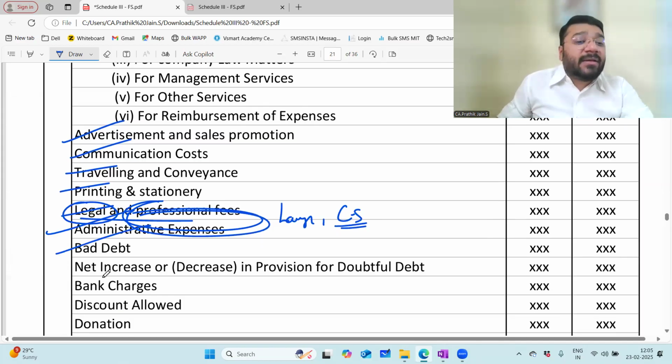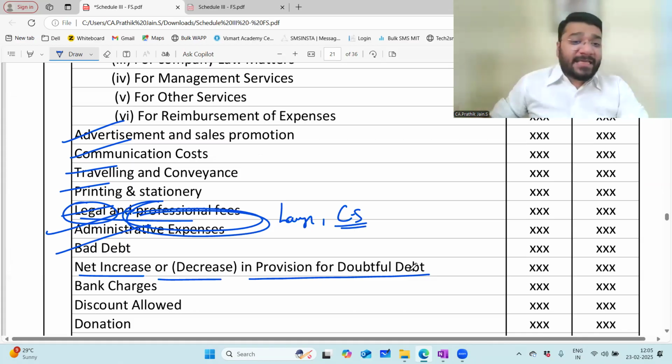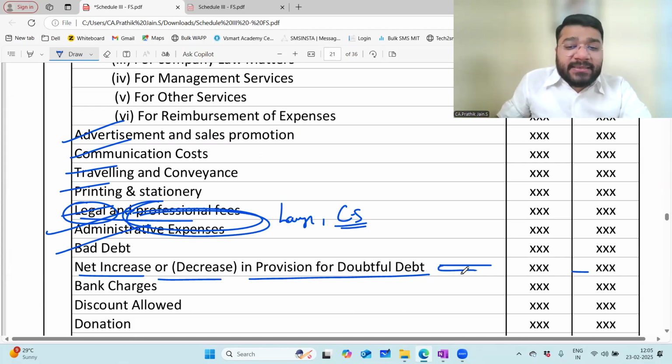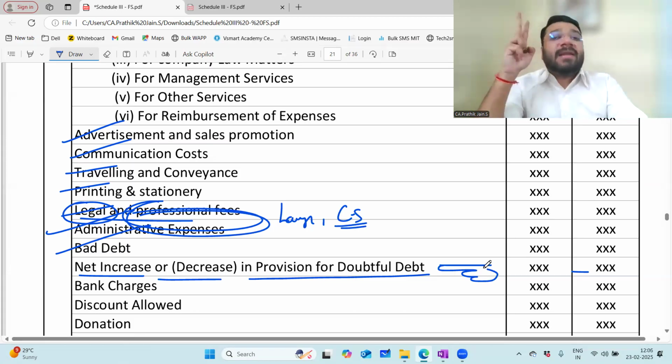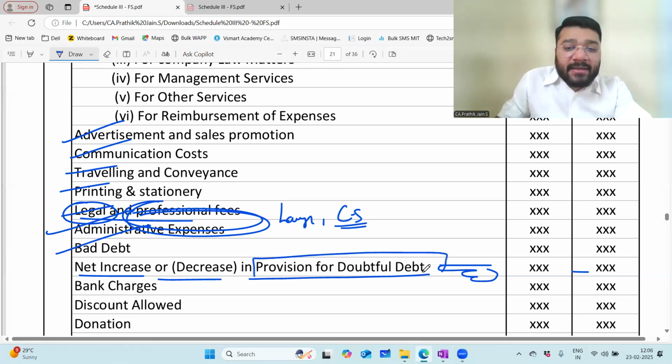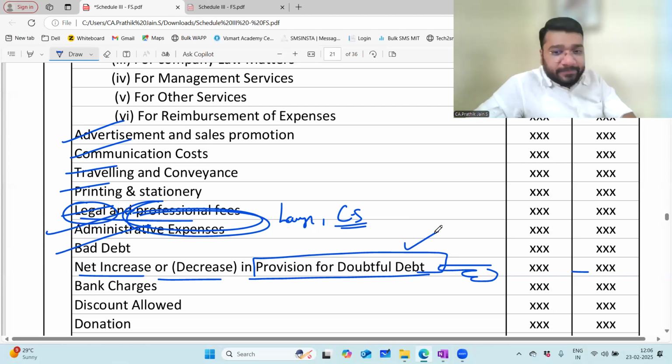Administrative expenses, bad debt, net increase or decrease in provision for doubtful debt. Provision for doubtful debt. In the P&L, we had a note on provision for doubtful debt. That will come here. If it is an expense, it will be positive. If it is a reversal of provision, it will be negative. About this, we have discussed extensively, once in 11th standard, second time in CA Foundation. When we did final accounts, we discussed provision for doubtful debt in multiple places. Not just one question. We saw different questions, different scenarios as to how to compute the provision for doubtful debts. Am I right or wrong?